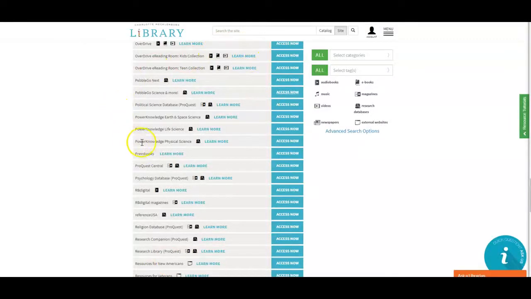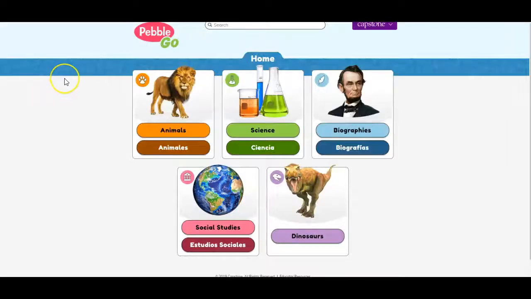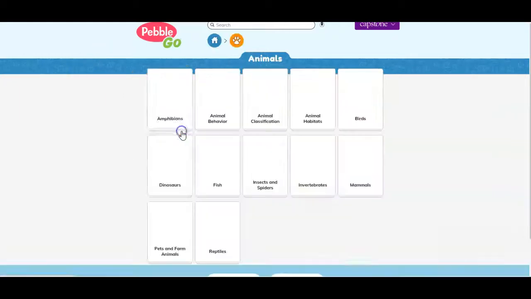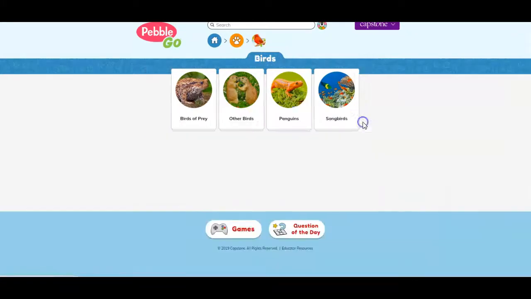So I'm going to get to PebbleGo Science today through the Charlotte-Mecklenburg Library website. I'm going to go to PebbleGo Science and more, and I'm going to be typing in my number here. And when I come back, we will be over on the PebbleGo website. All right, so I've logged into the PebbleGo website. You can log in with your CMS student ID number. And again, our focus today is going to be birds. So our birds are going to be under animals, and over on this right side under the picture of the cardinal is birds.